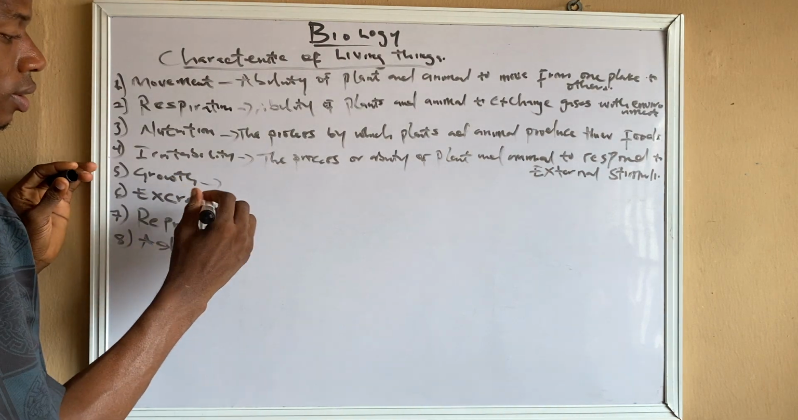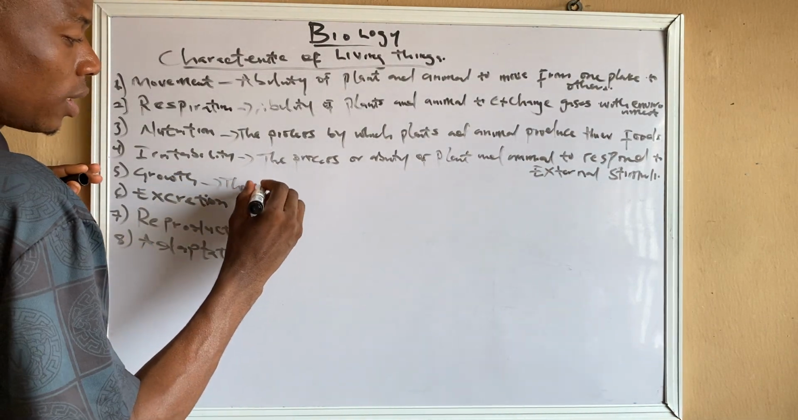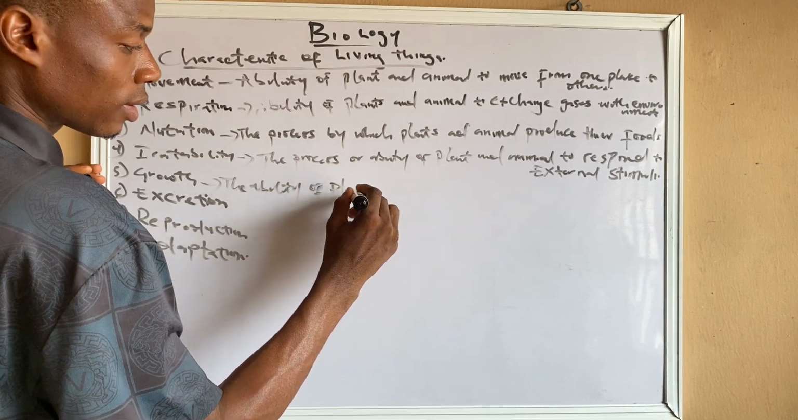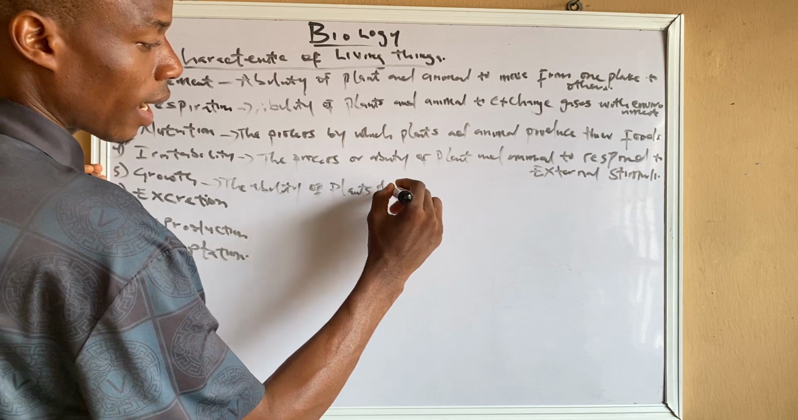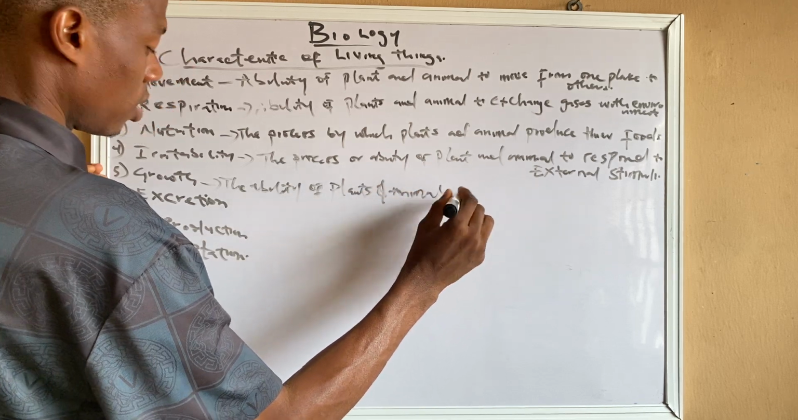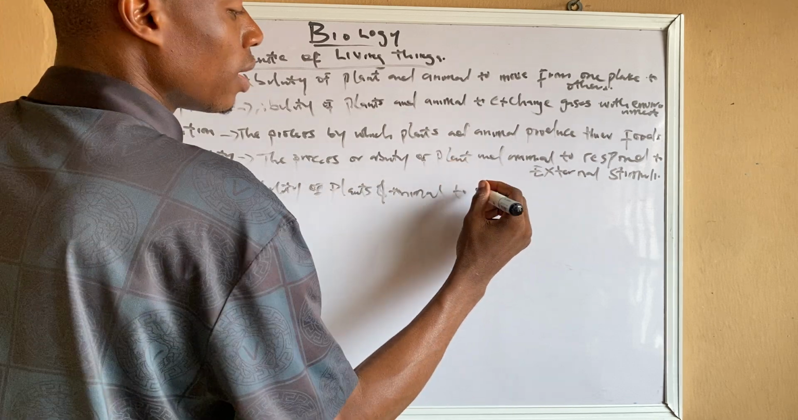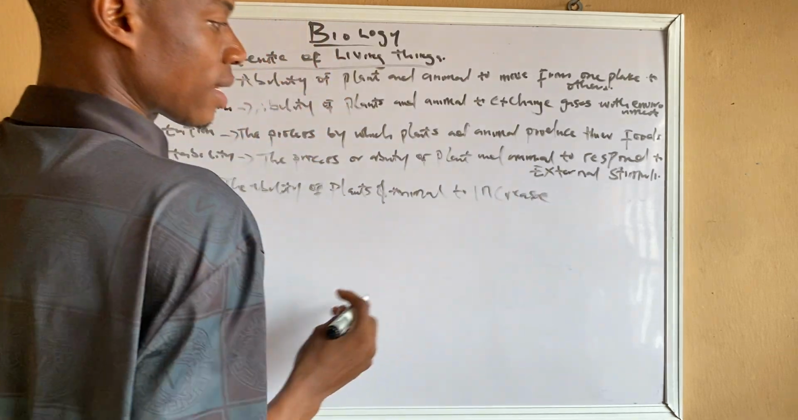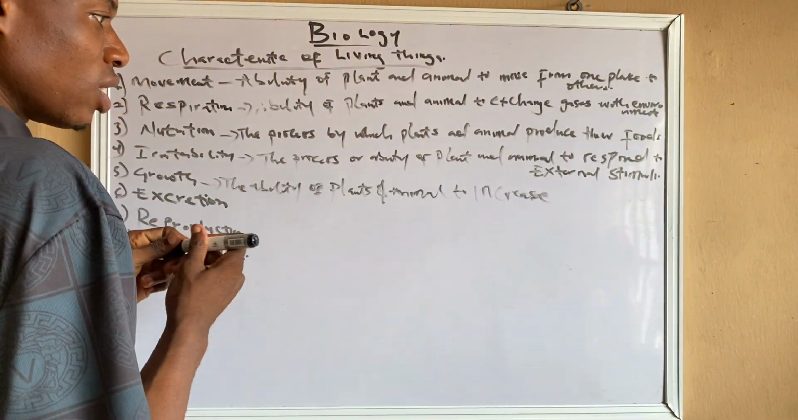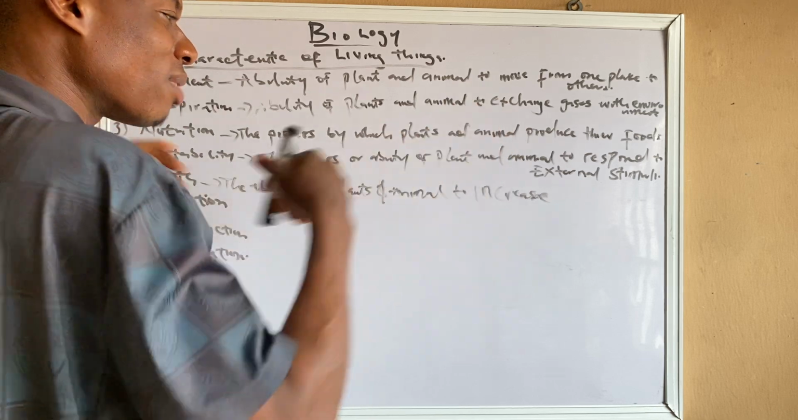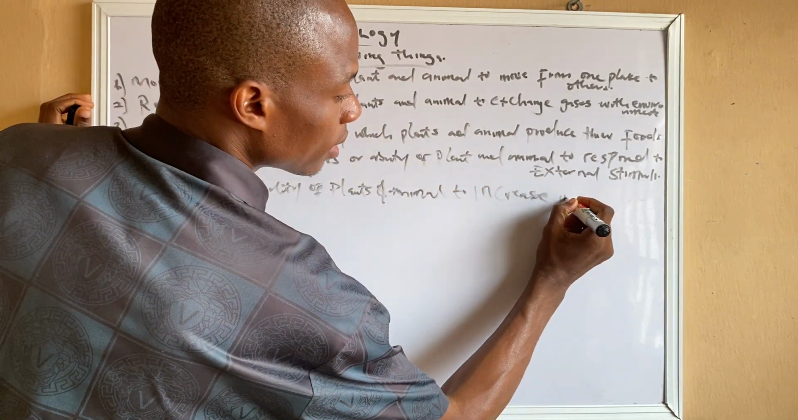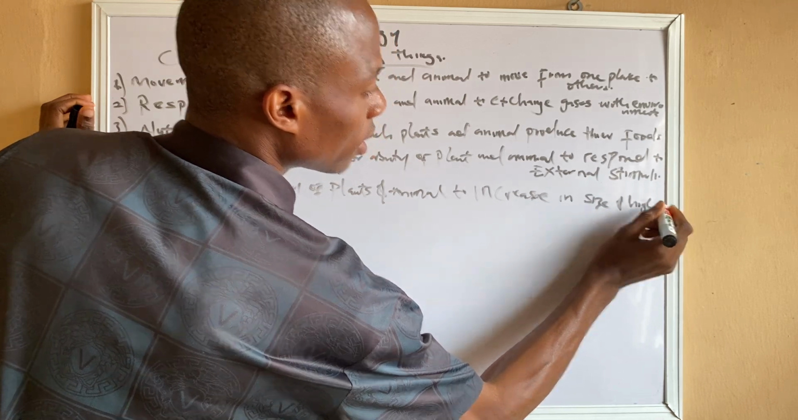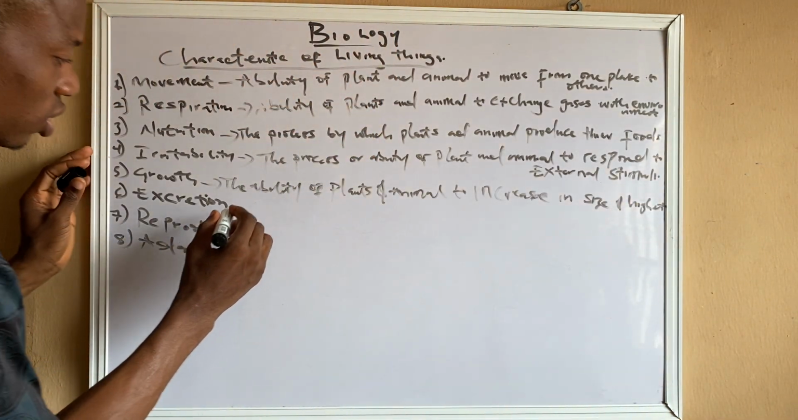Growth. The ability of plants and animals to increase. It's not that they are growth, they are increase. The increment in size and height.